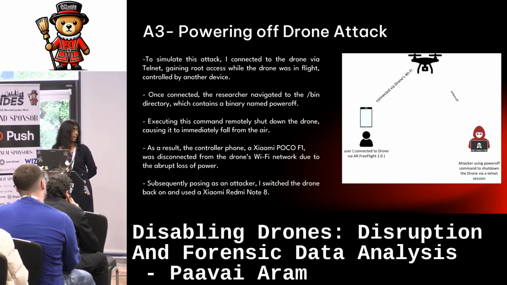This drone has an inbuilt binary called power off, which will shut down the drone immediately. As an attacker, I connected to the telnet of the drone, successfully executed this power off command and powered off the drone.